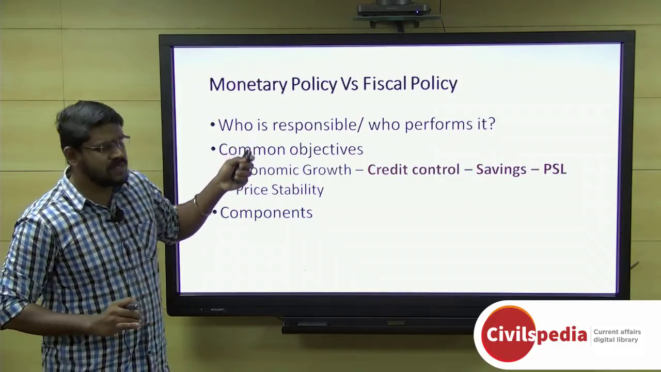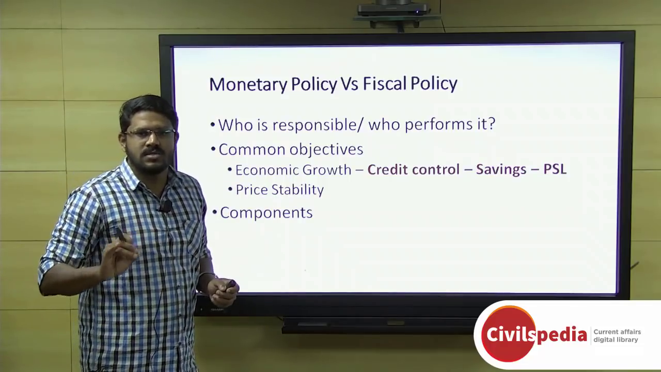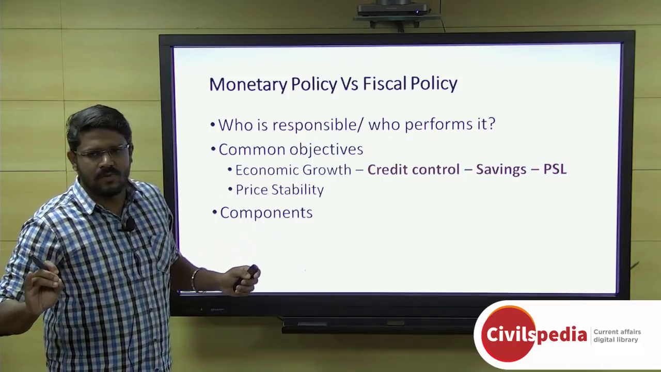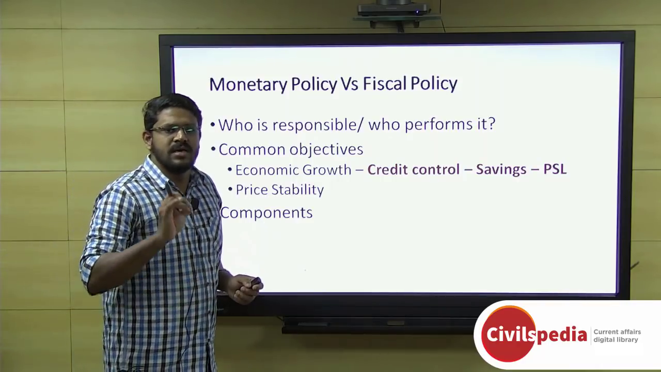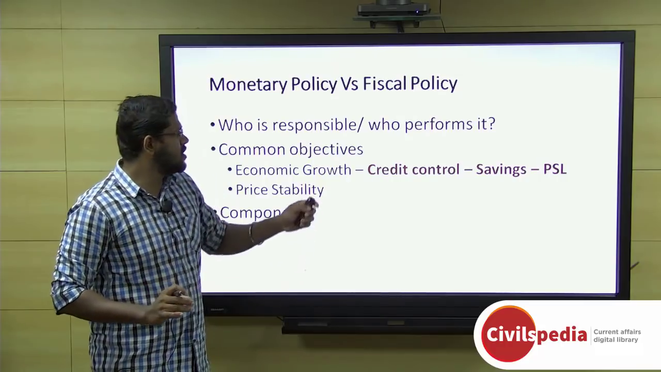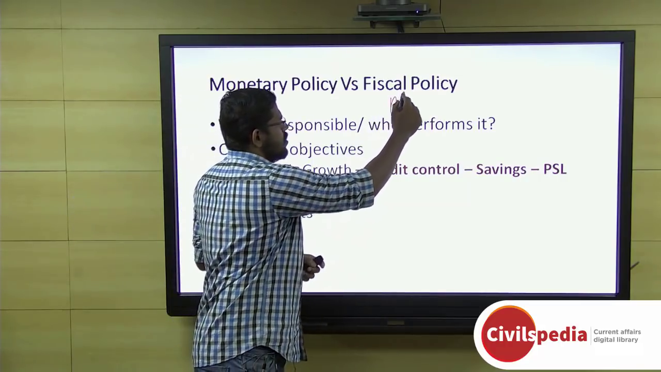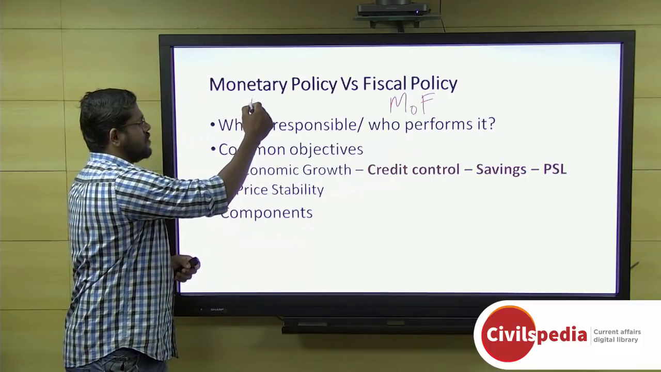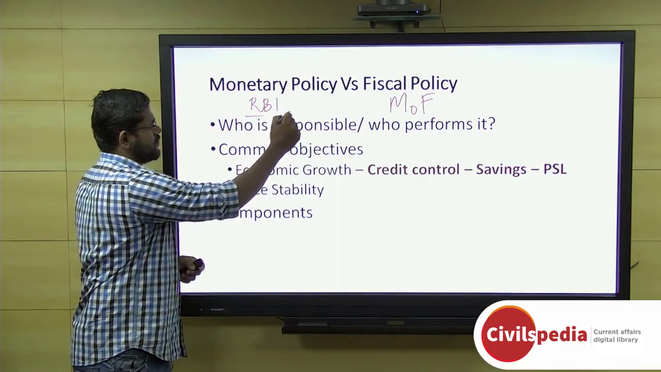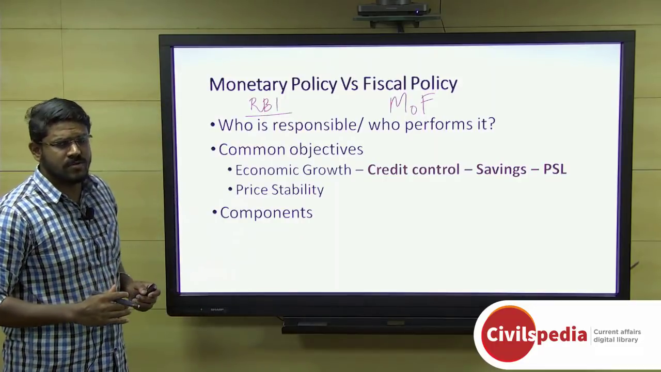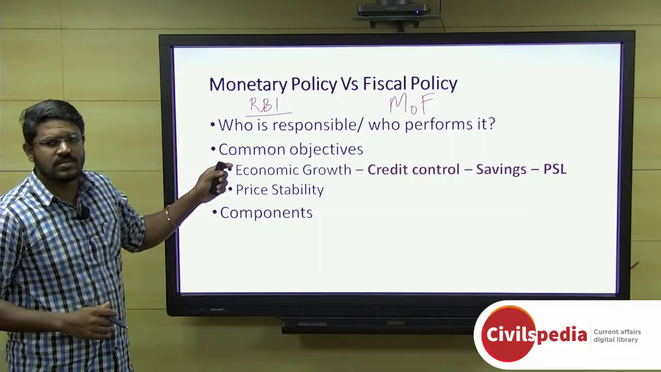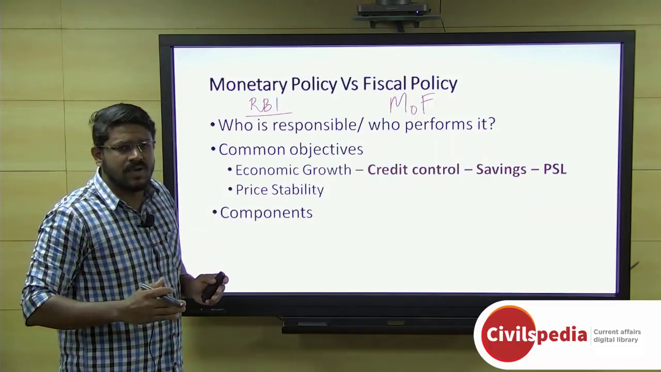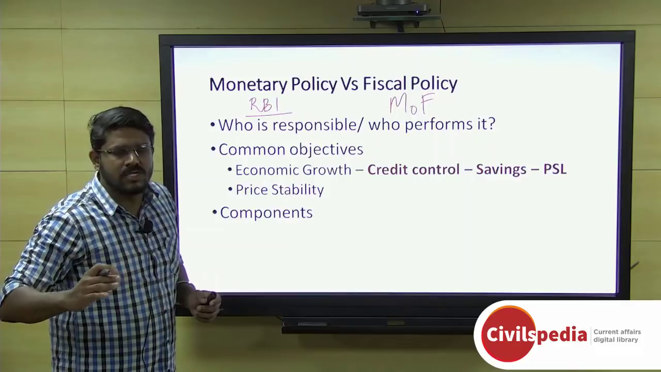Alright, and coming to fiscal policy, fiscal policy is nothing but budgetary decision making or budgetary policy. It is not carried out by RBI, rather it is carried out by the Ministry of Finance, whereas monetary policy comes under the purview of the Reserve Bank of India. And coming to the common objectives, both policies have common objectives: economic growth and price stability. When we discuss price stability, we have to also talk about inflation control.